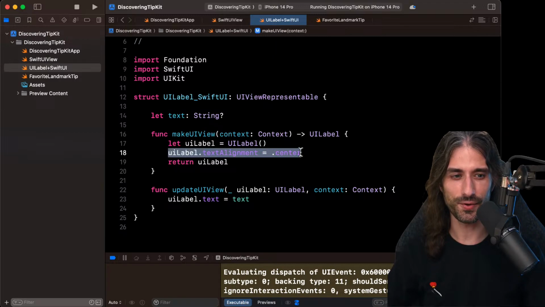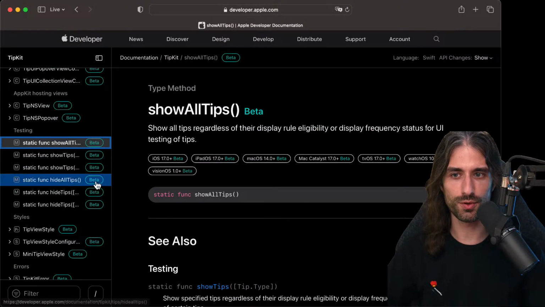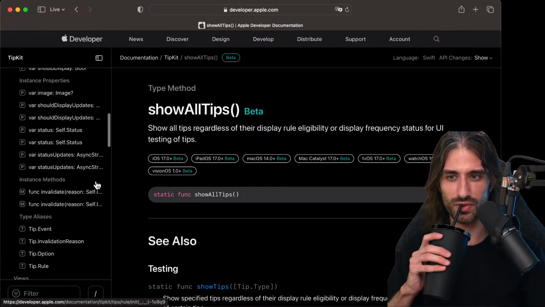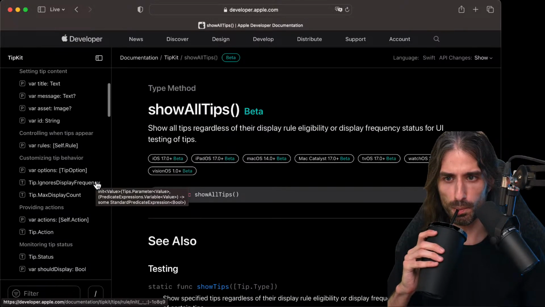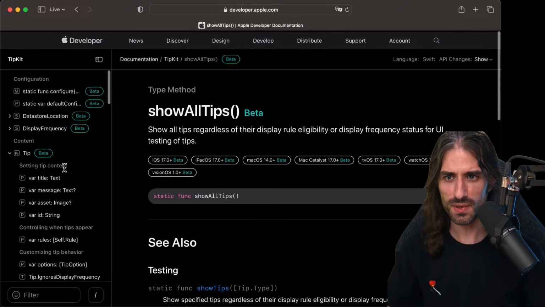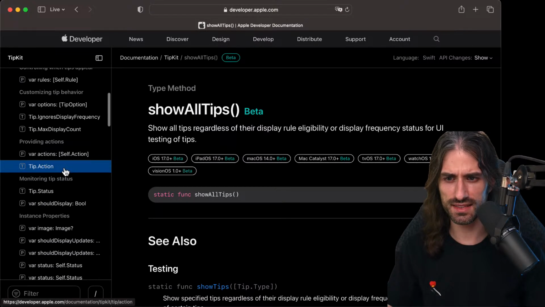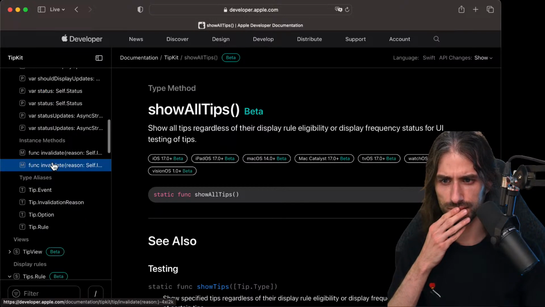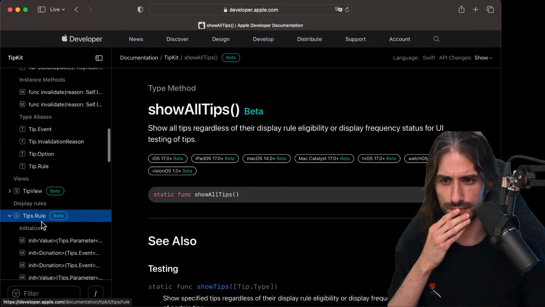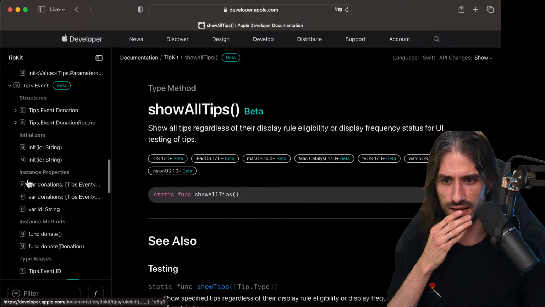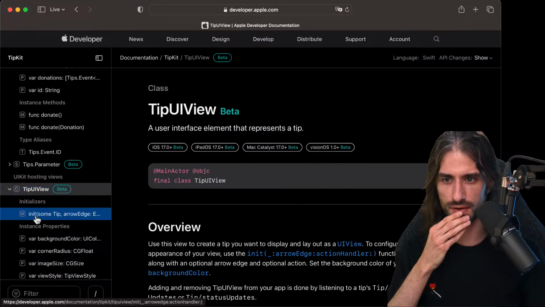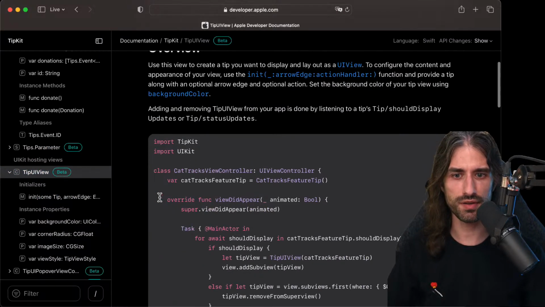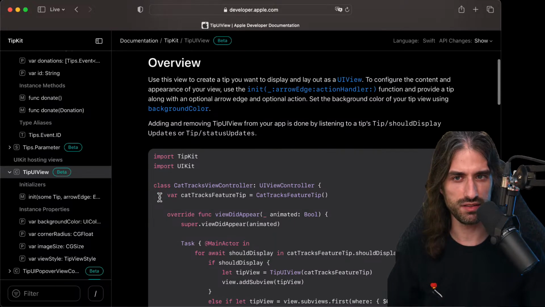So now we are in the UIKit world, and on this UILabel we can try and add a tip to it. So how can we do that? Let's try and see if the documentation can help us. It was called TipUIView, I think, this one. Oh, perfect. We even have a code example, that's amazing.